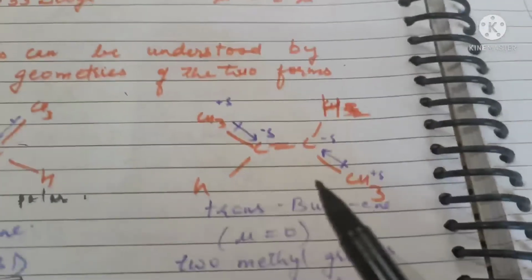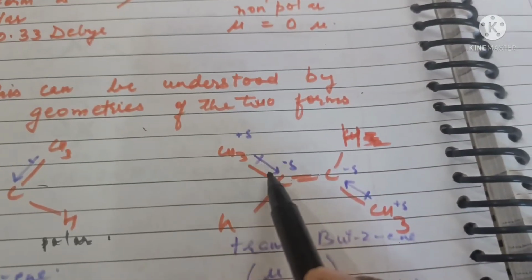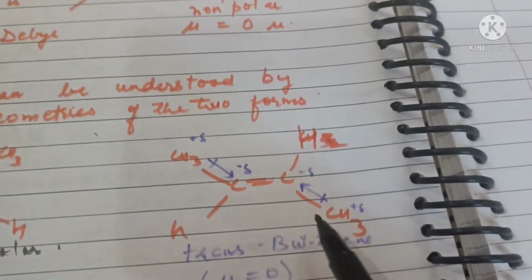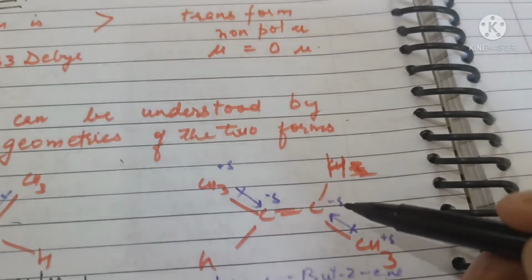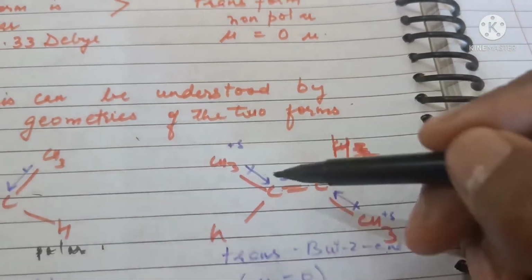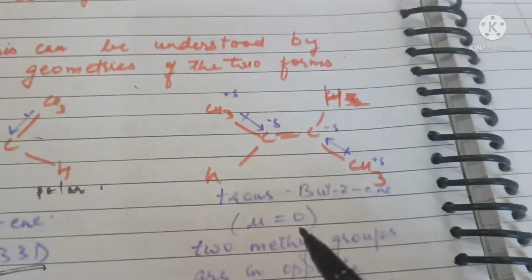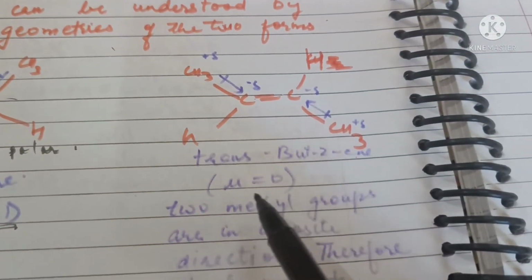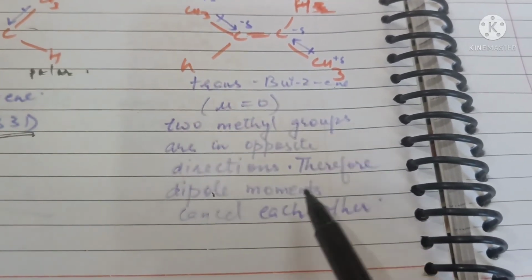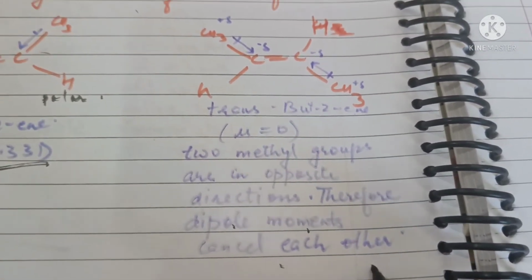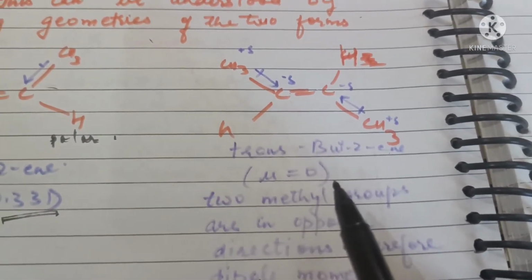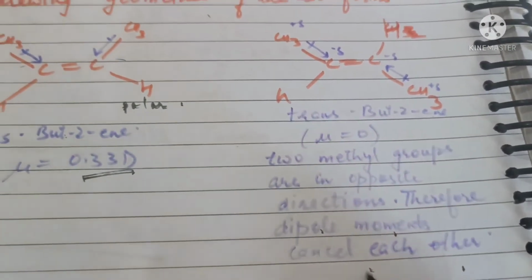In case of trans-but-2-ene, this bond is polar, but its dipole moment is cancelled by the opposite bond because its dipole moment of the same magnitude is just opposite to it, and the two cancel each other. So the net dipole moment is 0 D. Because the two methyl groups are in opposite directions, their dipole moments cancel each other, and so the boiling point will be less because they are non-polar in nature.